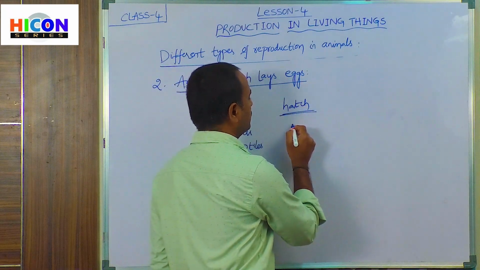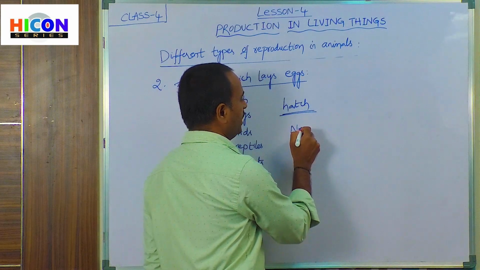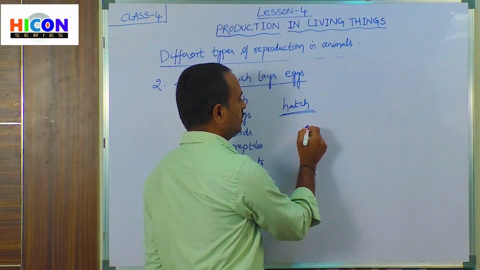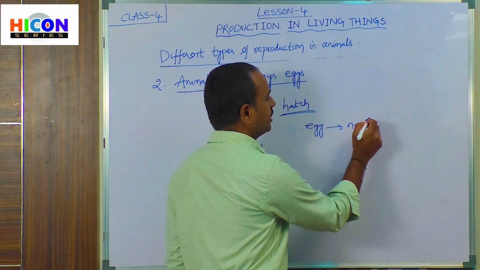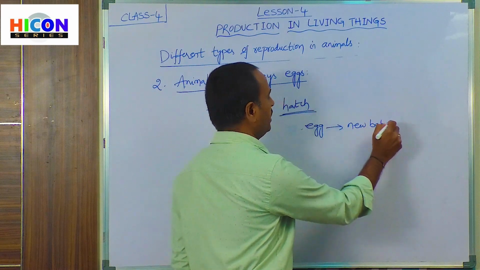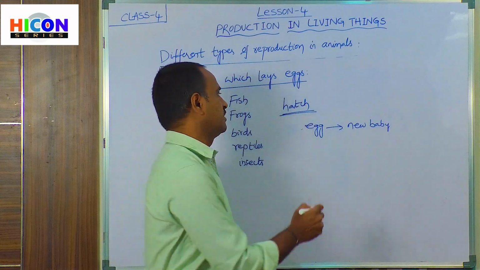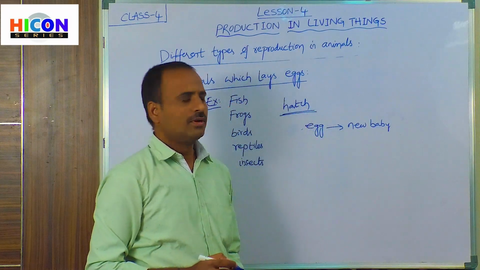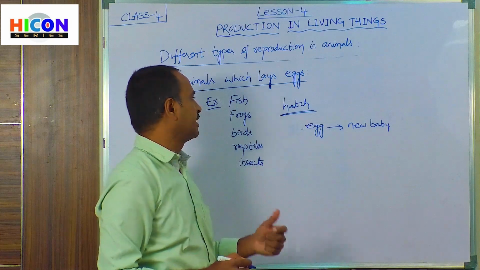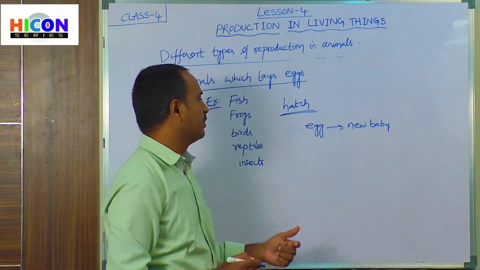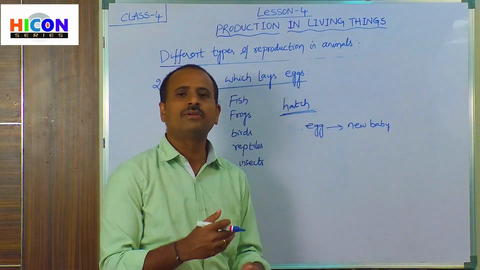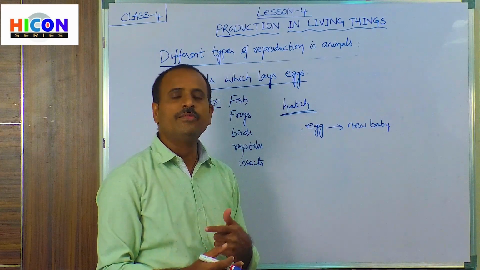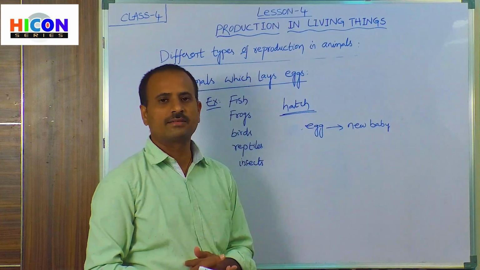So hatching means a new baby from the egg. The egg will be converted into a new baby. That means a new baby will come out from the egg. So this process is called hatching. So these animals can reproduce their young babies by laying eggs, and these eggs will be hatched out, and then the new baby will come out from the hatched eggs.